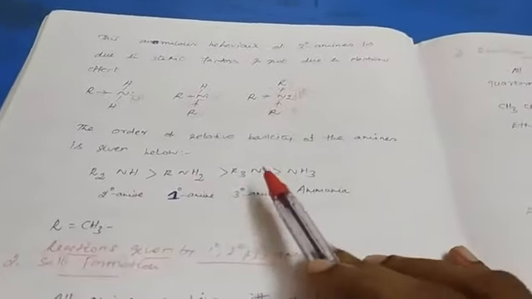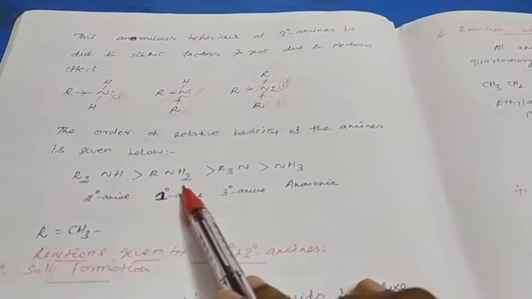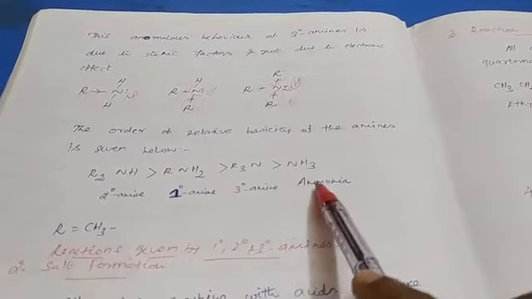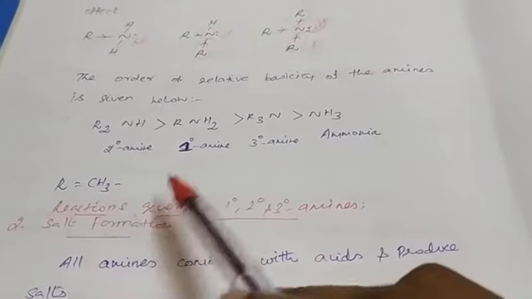So the order of basicity in the amines is: secondary is more basic than primary, primary amine is more basic than tertiary, and ammonia is the least basic. Here R is the methyl group.